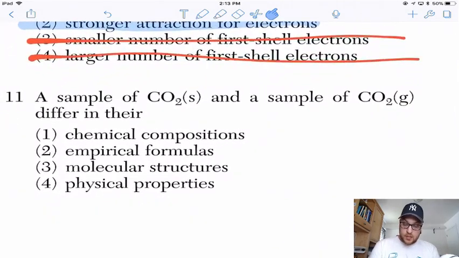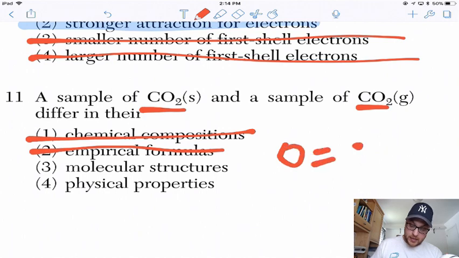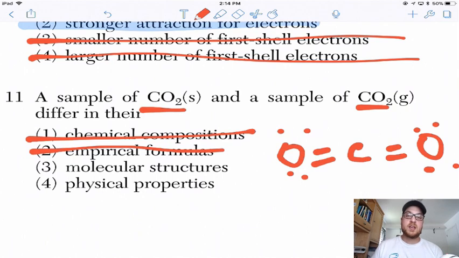A sample of CO2 solid and a sample of CO2 gas differ in their chemical compositions is going to be no, because it's both a carbon with 2 oxygens attached to it. You can't reduce either of these more than that. CO2 is the most simplified form, so their empirical formulas are the same. Molecular structures. So I'm going to draw carbon dioxide like this every time, regardless of what state of matter it's in, because it's carbon dioxide.